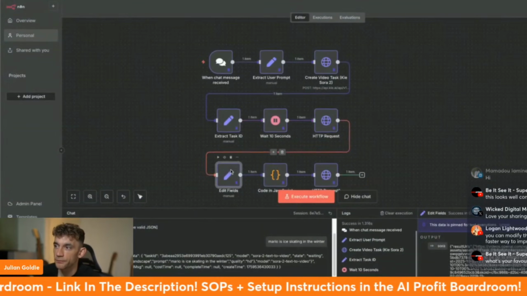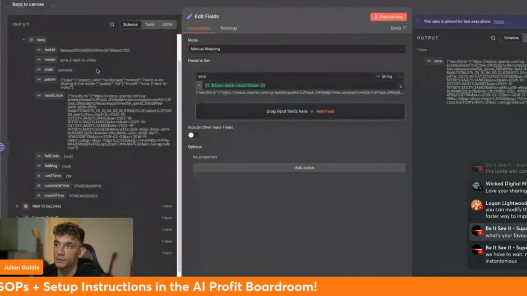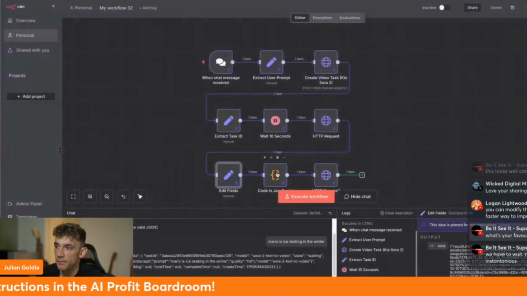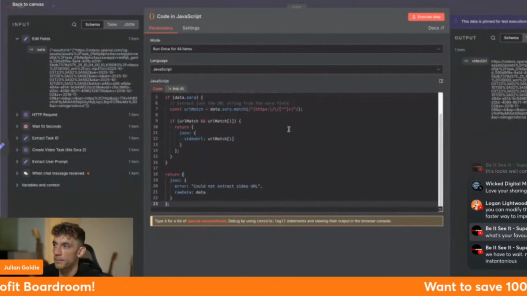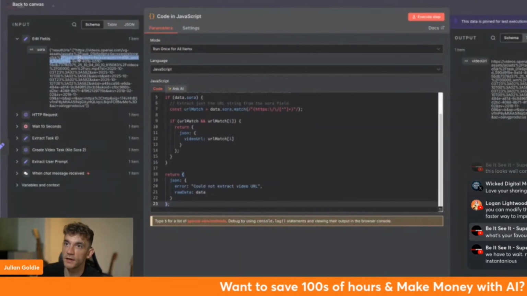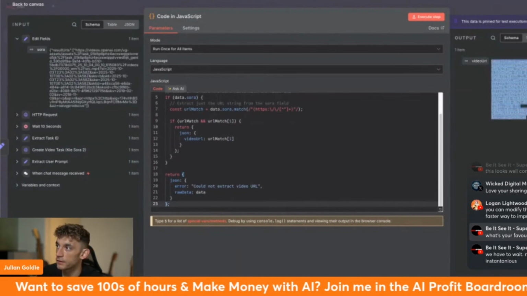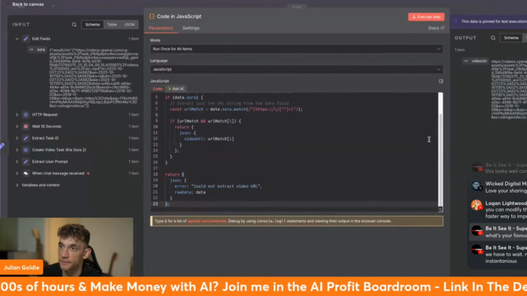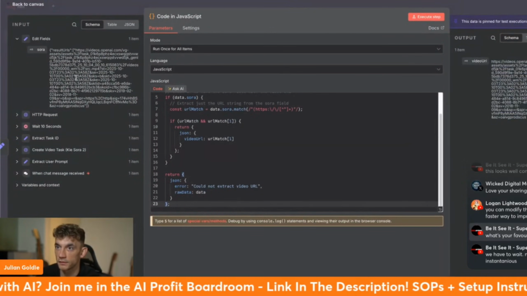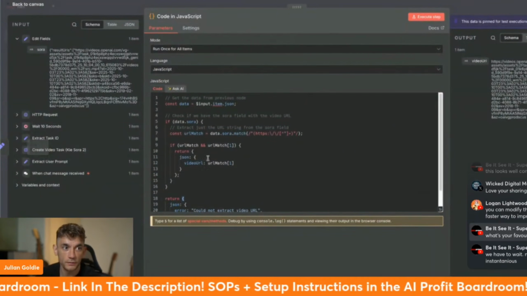But the problem with that is that video URL, you need to extract it and put it into a normal URL, right? So we're going to map that out with a code, and we're using this JSON here. So this is JSON code, and that basically takes the Sora URL over here and then extracts it into a video URL over here, okay? So it sends it from here to here, and it's using that JSON to break it down.